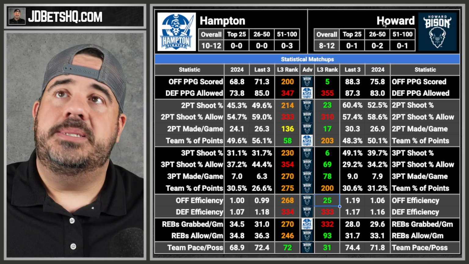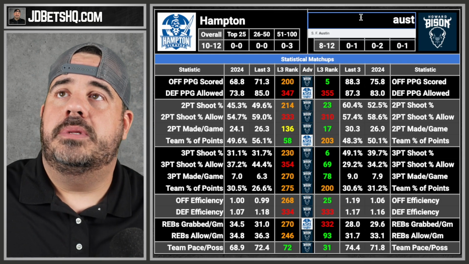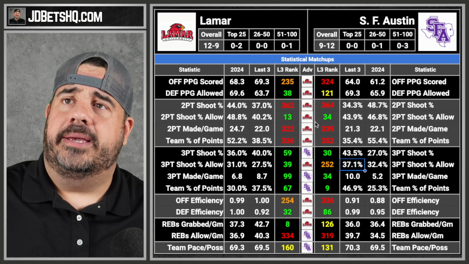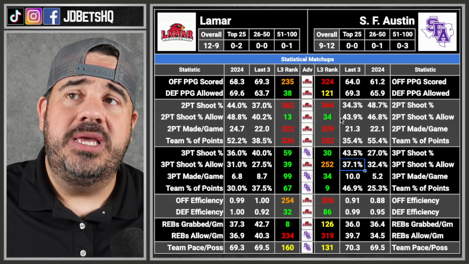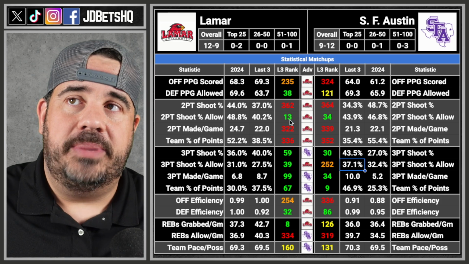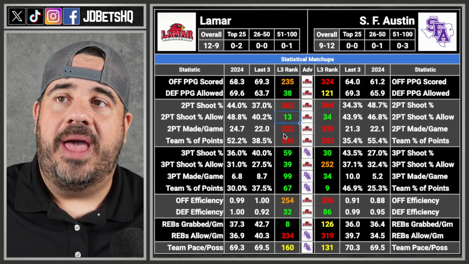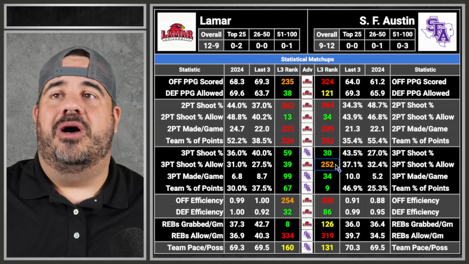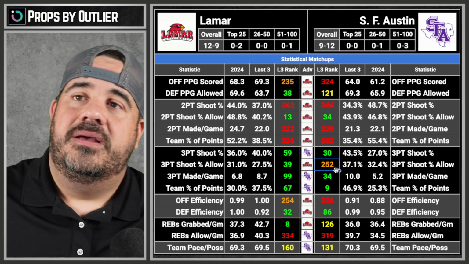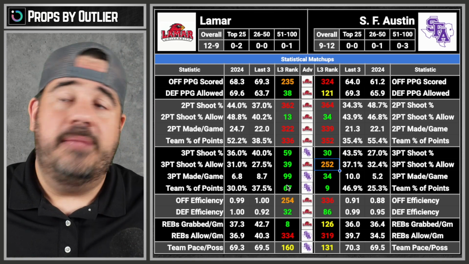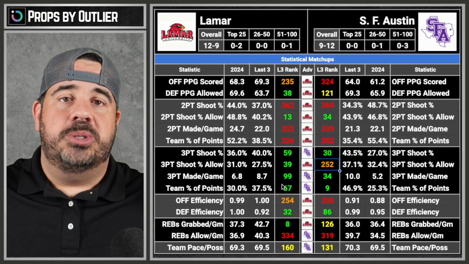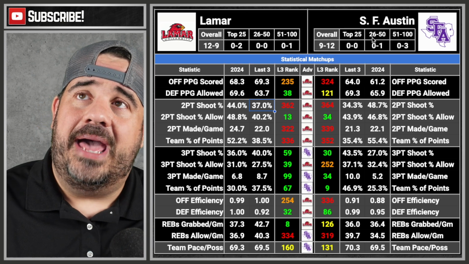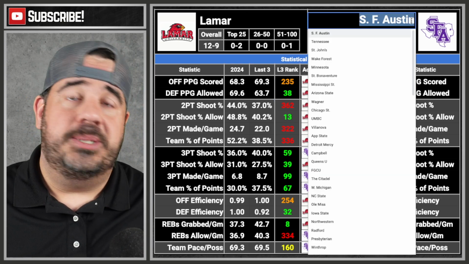Cool, whatever. Stephen F. Austin is facing Lamar as a 3. You can clearly see, holy my God, 2 of the 3 worst shooting 2-point teams in the country are going up against each other. That is hilarious. That is so bad. Defense. That's a push. Offense. Okay, so these teams are just going to have a 3-point shootout. They might as well just put the racks on the court, step back, and just let them shoot 3s because you ain't going to make no 2s. 34%, 37. Wow, that's so bad. I can't do it, but that's hilarious.